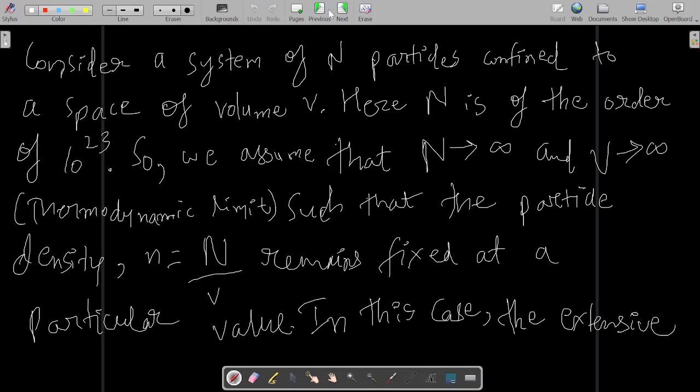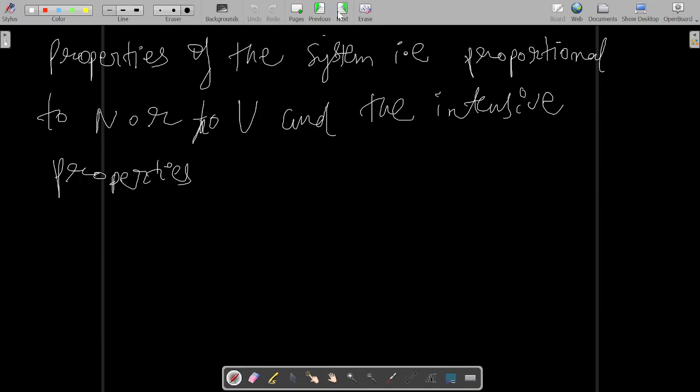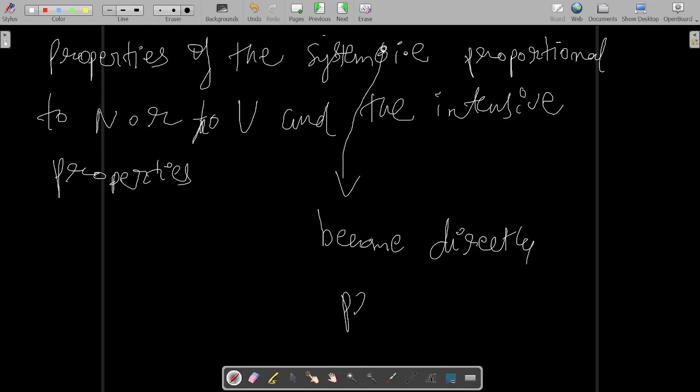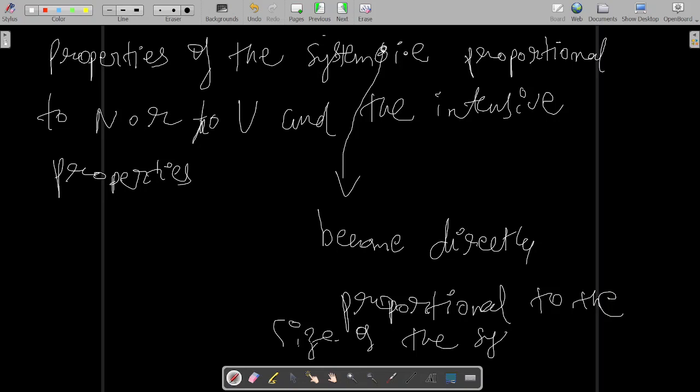In this case, the extensive properties of the system become directly proportional, I forgot to write over there, become directly proportional to the size of the system, that is proportional to n or to V, and the intensive properties become independent. Okay.